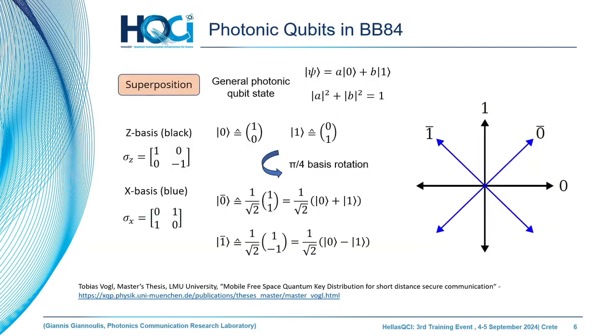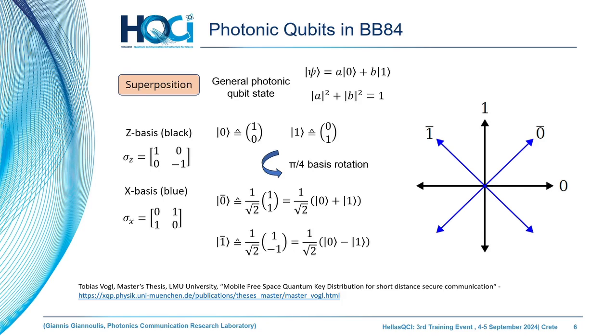Let's continue with the second block, the mutually unbiased bases. A few words about the formalism. I think that most of you, the young students and the junior researchers, are familiar with this formalism, the Dirac notation. We use two main bases in QKD. When you operate a QKD system, you will see the X base and the Z base. Actually, these are the eigenvectors of the two Pauli matrices, which implement the computational basis.